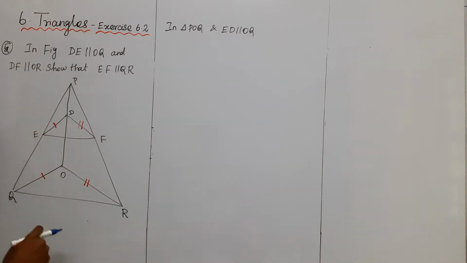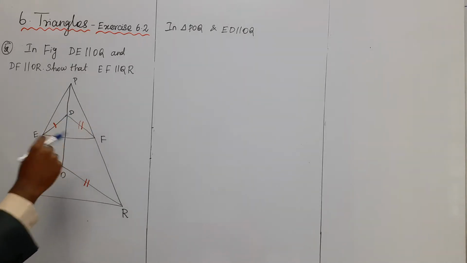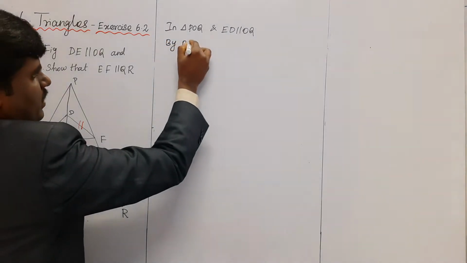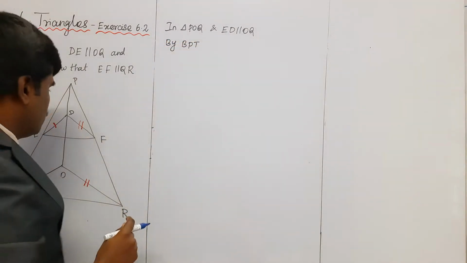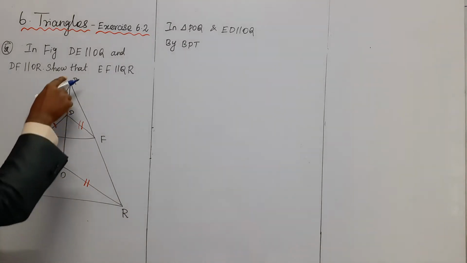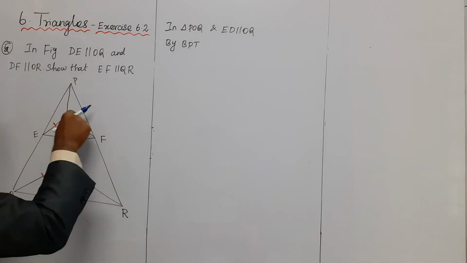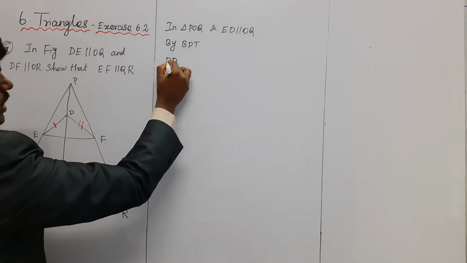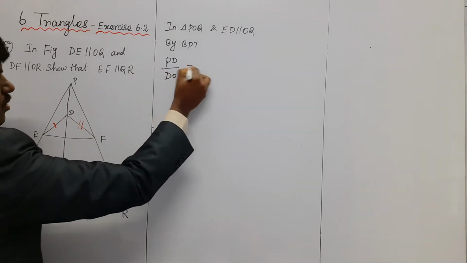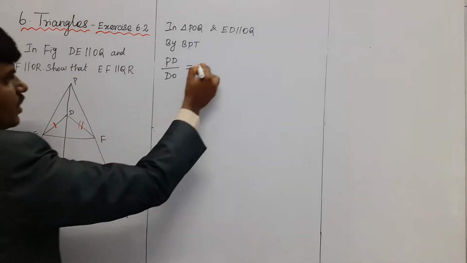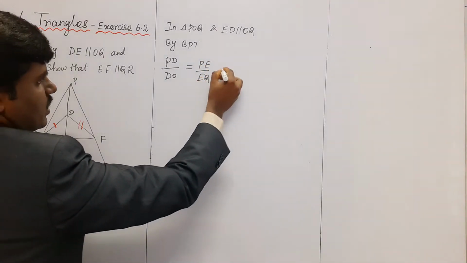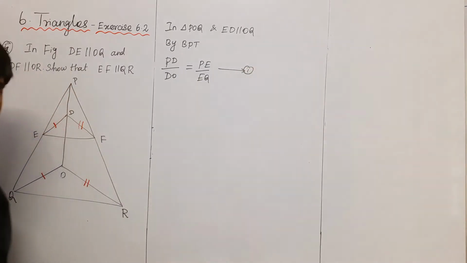So now, by the BPT theorem, the basic proportionality theorem, the two lines ED and OQ are parallel, so the corresponding sides are in the same ratio. BD by DO is equal to BE by EQ. Assume this is equation 1.